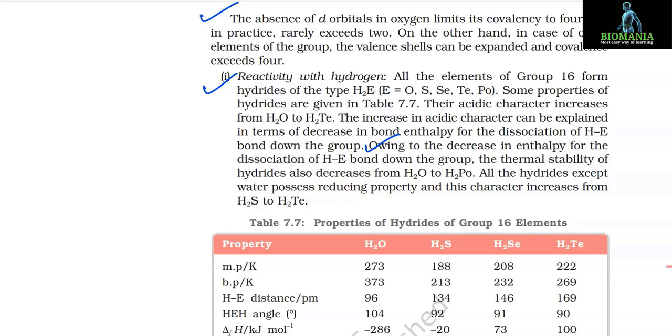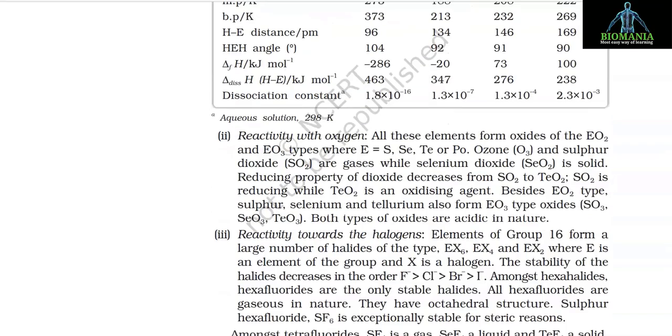Owing to the decrease in enthalpy for the dissociation of H-E bond down the group, the thermal stability of the hydrides also decreases from H2O to H2Po. All the hydrides except water possess reducing property and this character increases from H2S to H2Te. Table 7.7 Properties of hydrides of group 16 elements.